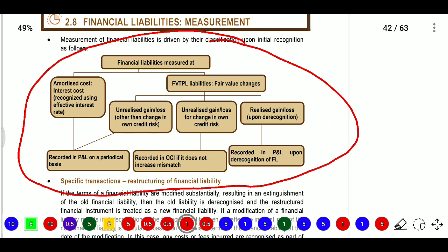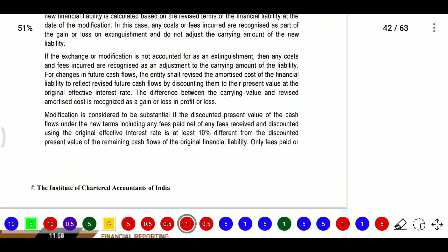Or if it is a financial liability FVTPL, the fair value is changing. If that fair value change is relating to unrealized gain or loss, it will be recorded in the profit and loss account, other than changes in own risk. If it is relating to own risk, then it will be FVOCI if it does not increase the mismatch, and it is a realized gain upon derecognition. You need to recognize it in profit and loss on derecognition of PNL.